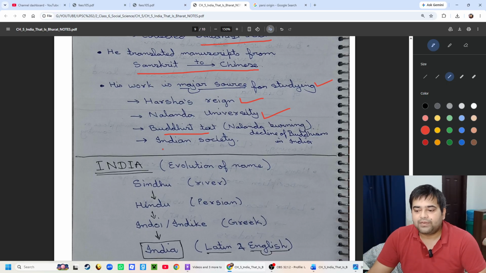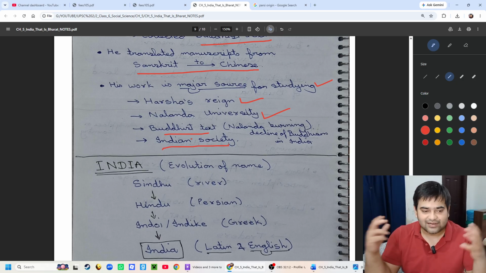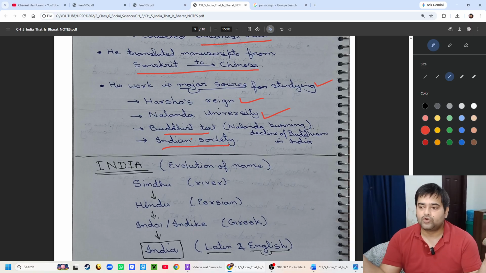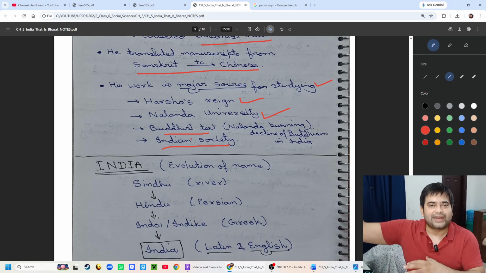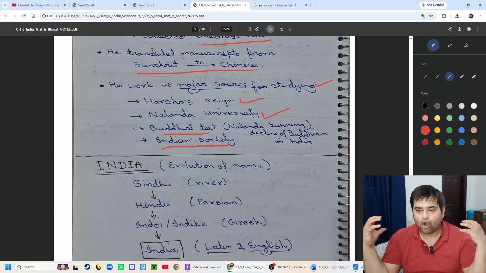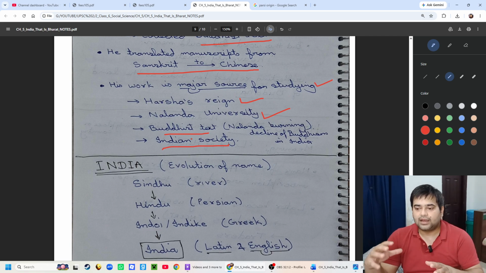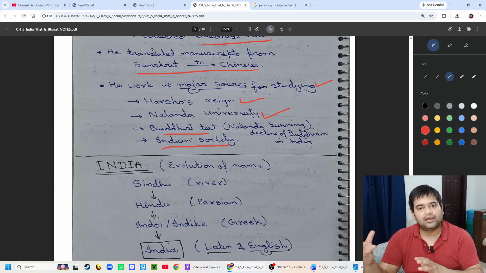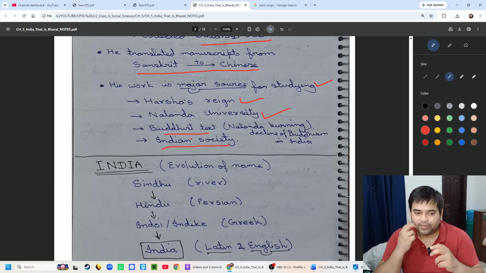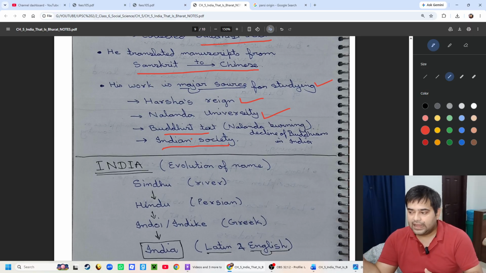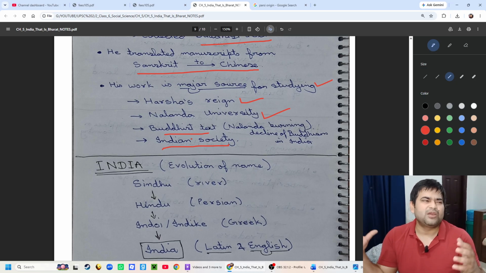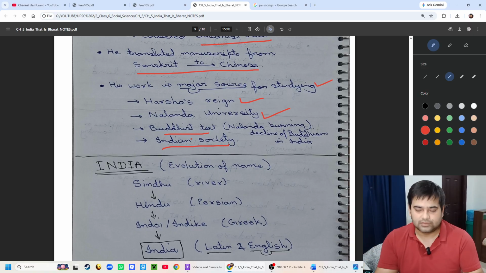Plus, his work is also a major source about Indian society, because he literally lived in India for 17 years, and since he came from China, his society was different. So he observed India objectively, and he explained very small details about Indian society, because many things which we take for granted, maybe Indian writers did not mention, because they might have thought it is very common, so why write it.